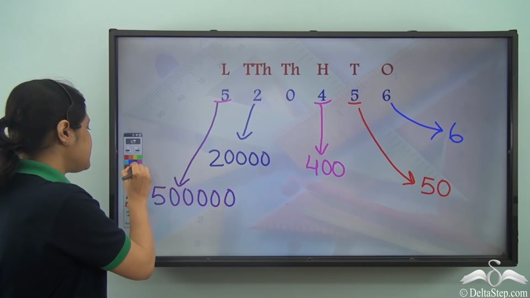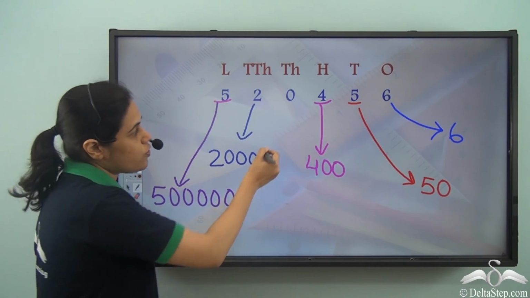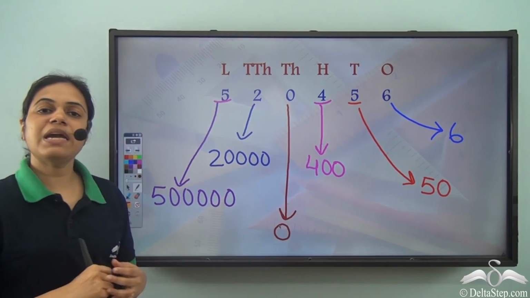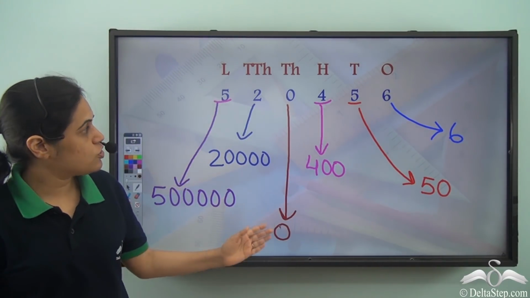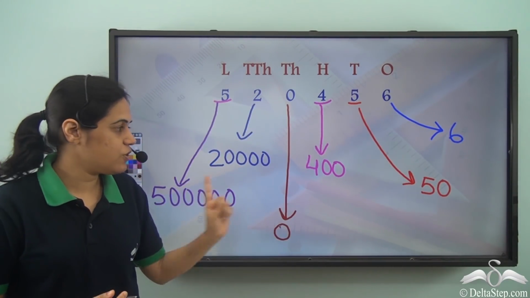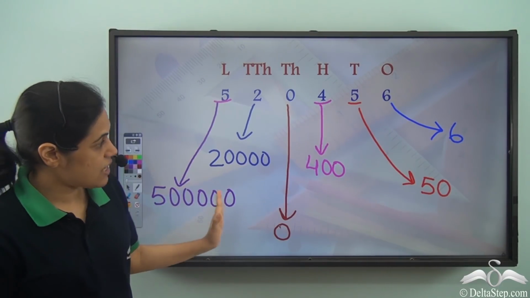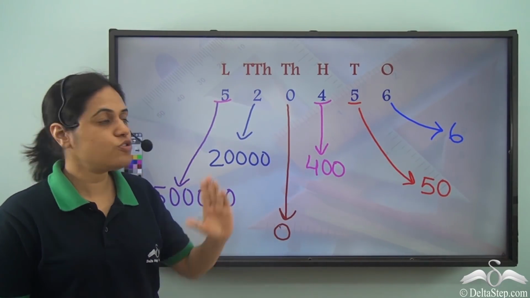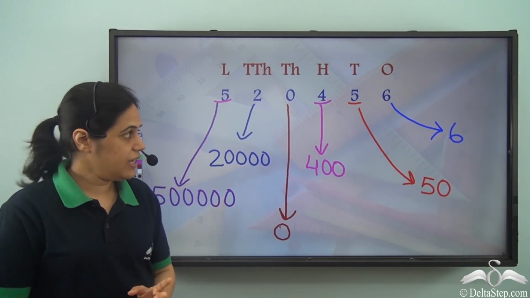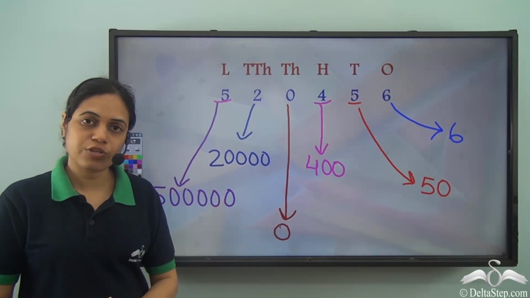And what is the place value of 0? The place value of 0 is always 0. Because 0 multiplied by anything is 0. So 0 into 1000 will be 0. So the place value of this 0 is 0. So these are the different place values of the different digits in this number. So we see that 0 always has a place value of 0.